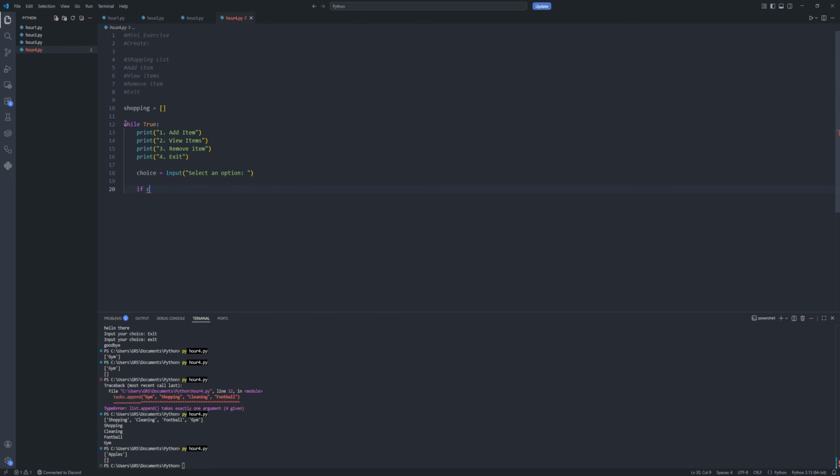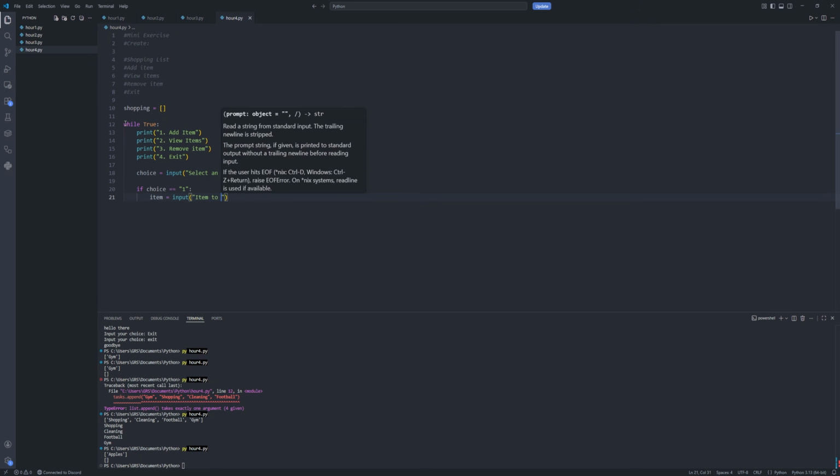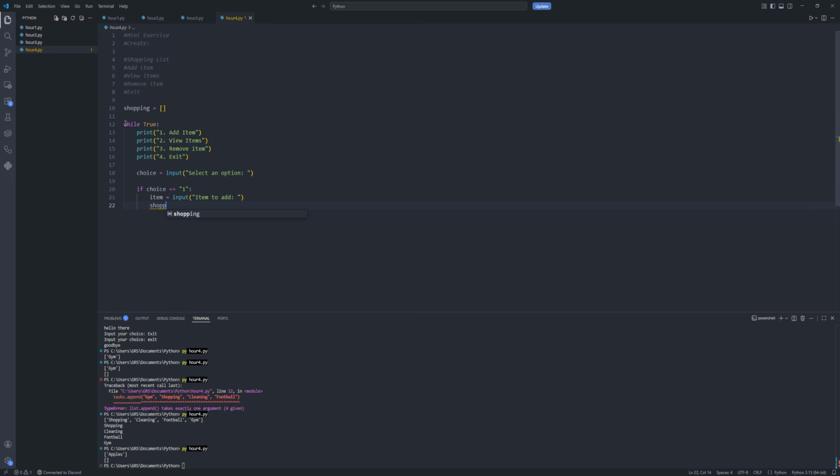Now, if choice equals 1, then we're going to create a variable and do input item to add. Okay. And then shopping.append item.